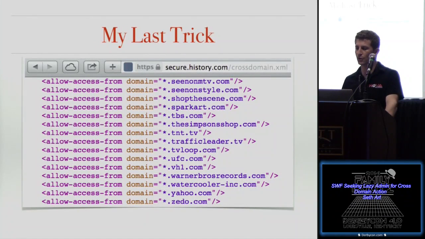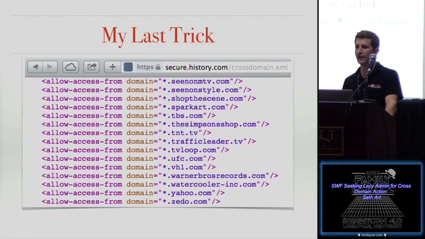I did want to share with you kind of an epiphany I had halfway through this research. So this looks just like the Adobe cross-domain.xml file, right? This is what I said is a good-looking cross-domain XML file. There is no domain equals star anywhere in this file. The thing is, this is just a snippet of what secure.history.com trusts. They trust 89 unique domains.